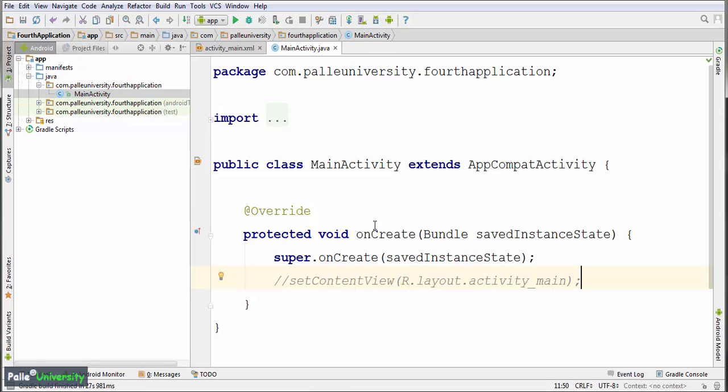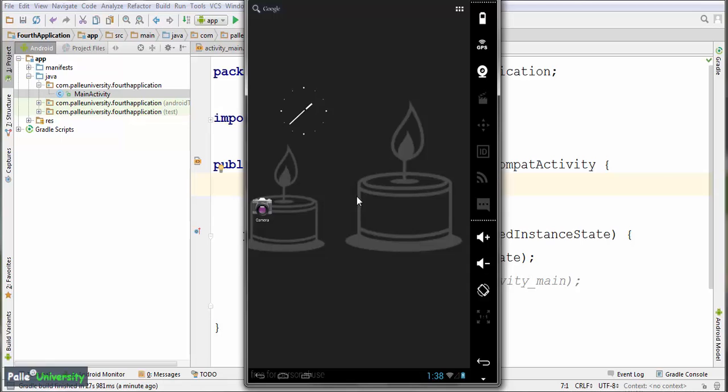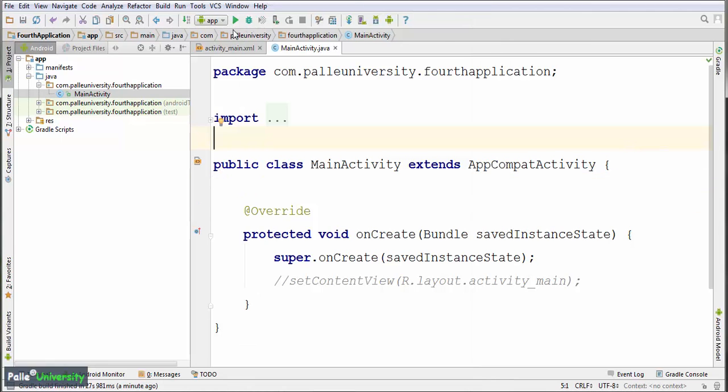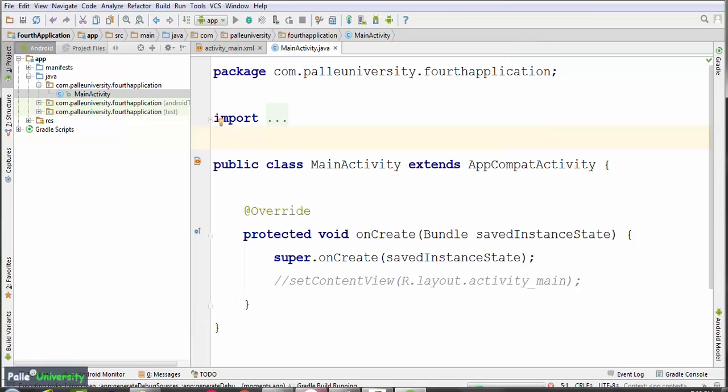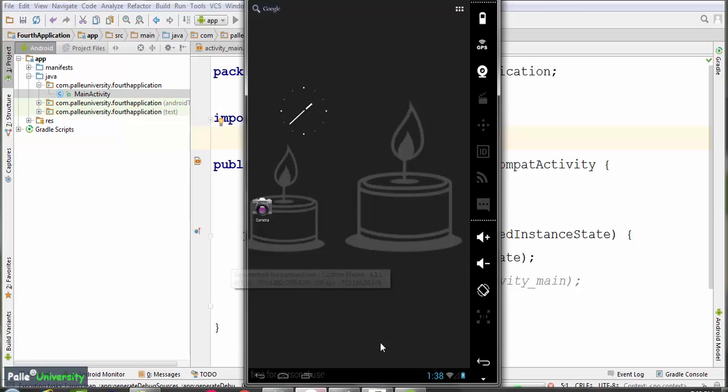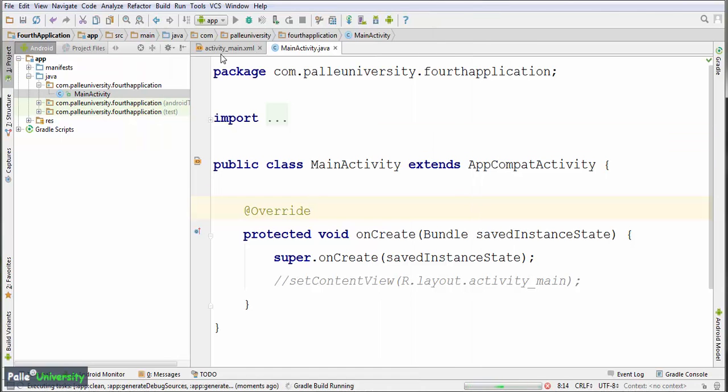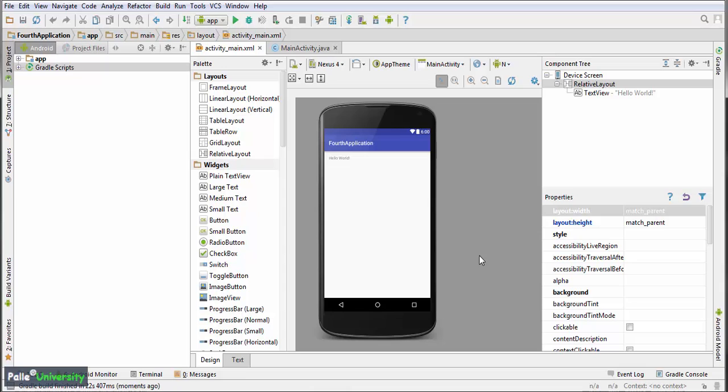How to run the application? First I have to launch Genymotion, and once Genymotion has started, then I have to click this green color triangle symbol. Now I have started Genymotion. Now let me run the application. Click OK. I will keep Genymotion also open parallelly. The expected output is it should display fourth application and this hello world screen should be loaded.